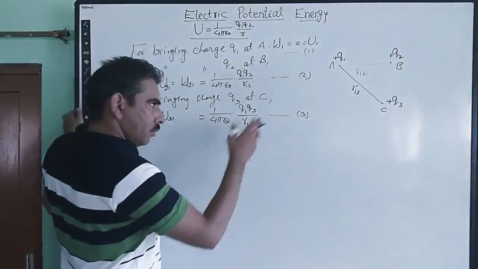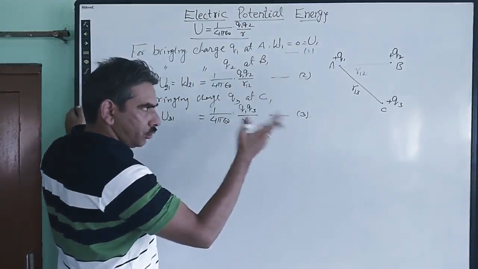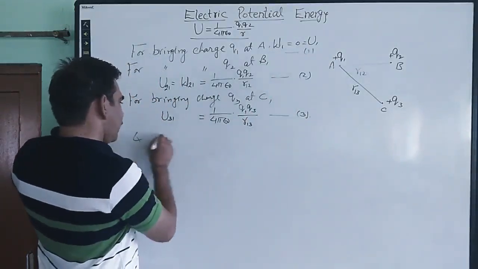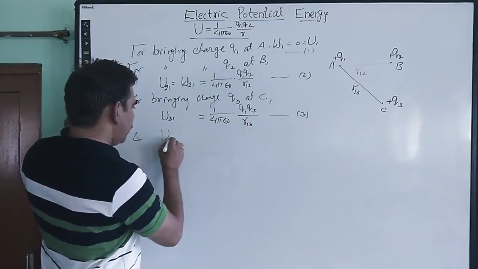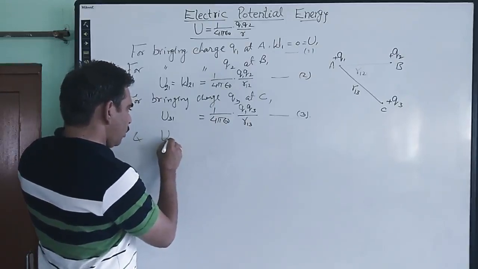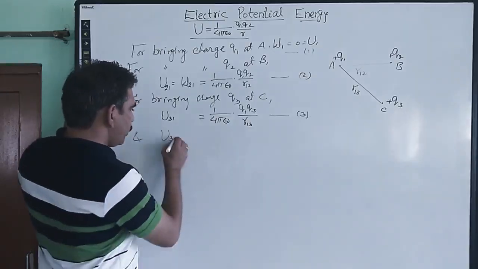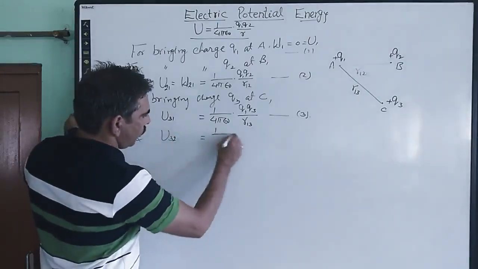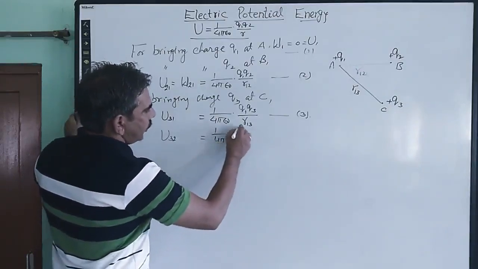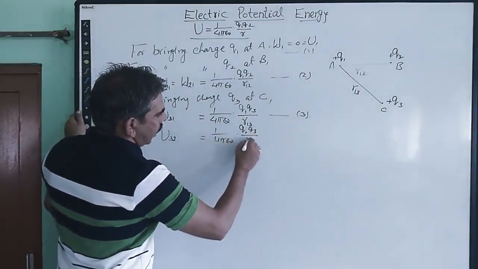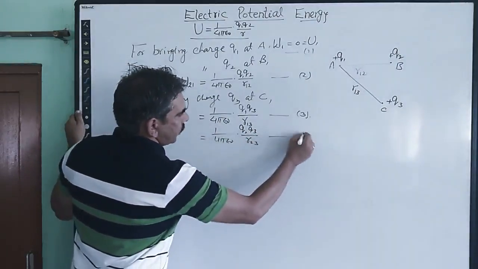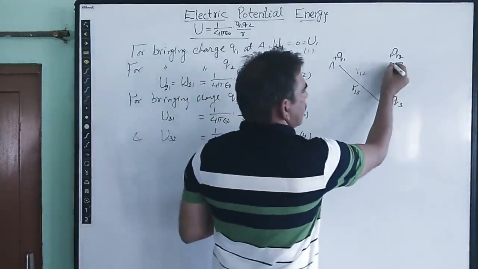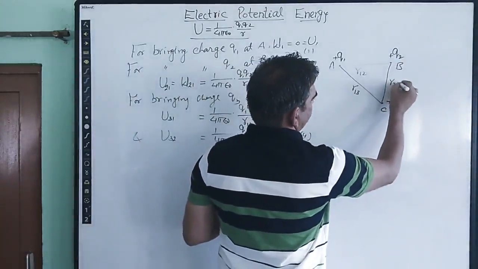And also, while we are bringing the charge Q3 to point C, we are also doing work against the electric field of charge Q2. So we can also write the expression for the potential energy stored on charge Q3 due to the work done against the charge Q2. This is equal to 1 upon 4 pi epsilon naught into Q2 Q3 upon R23. This is equation number 4. So this distance R23 is from the second charge.